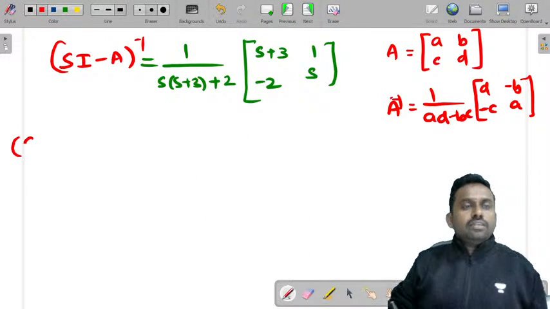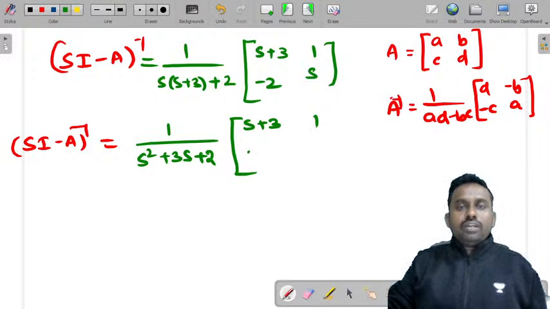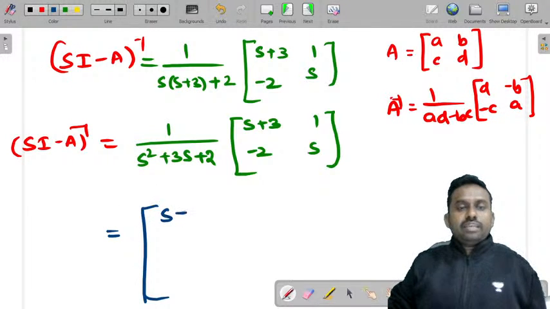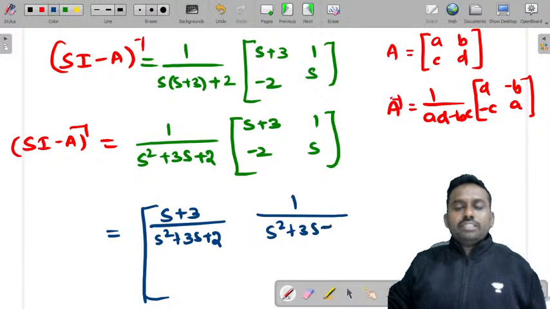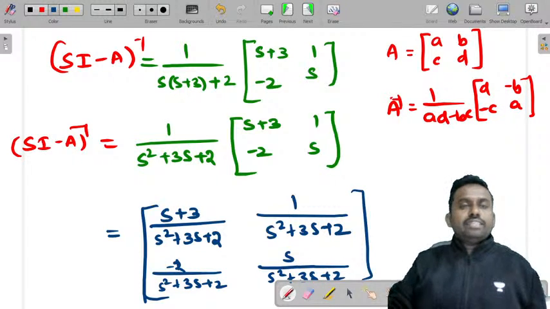So you can write (sI - A) inverse is equal to 1 by s square plus 3s plus 2 of [s plus 3, 1; minus 2, s]. If you have any doubts, you can also ask me, or if I'm making any mistake, you can just check and tell me. I'm just taking this term inside: (s plus 3) by s square plus 3s plus 2, 1 by s square plus 3s plus 2, minus 2 by s square plus 3s plus 2, s by s square plus 3s plus 2. So this is the matrix (sI - A) inverse.